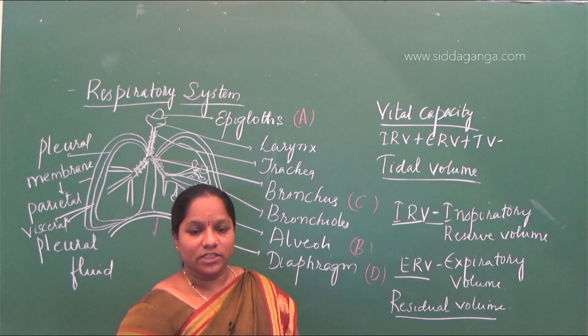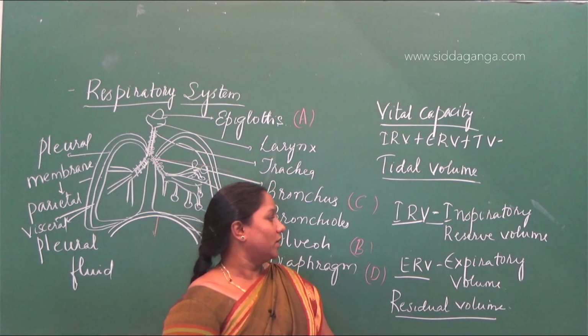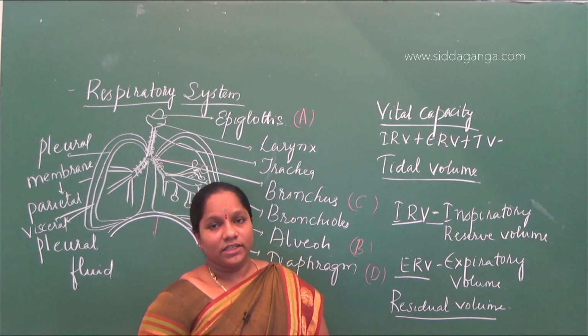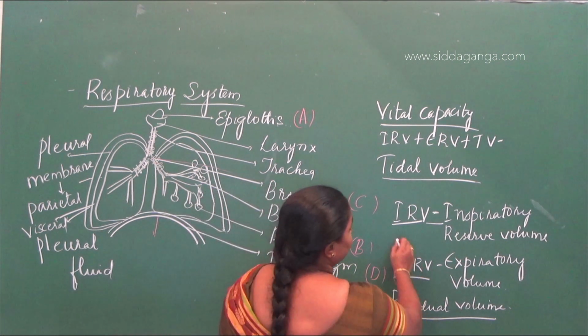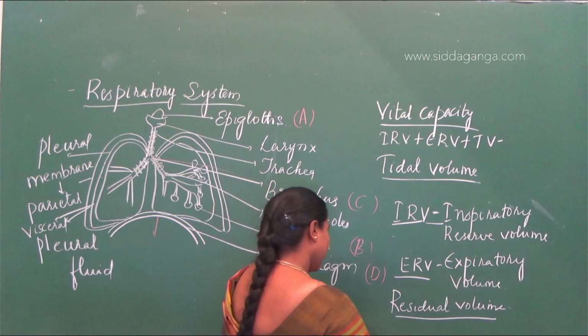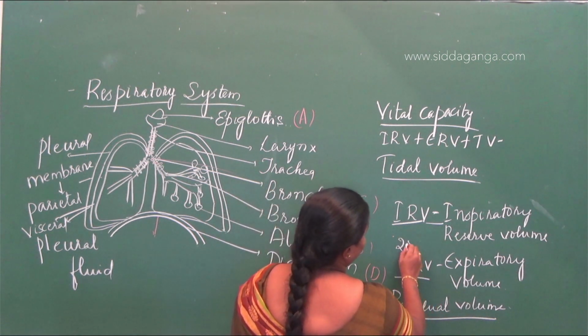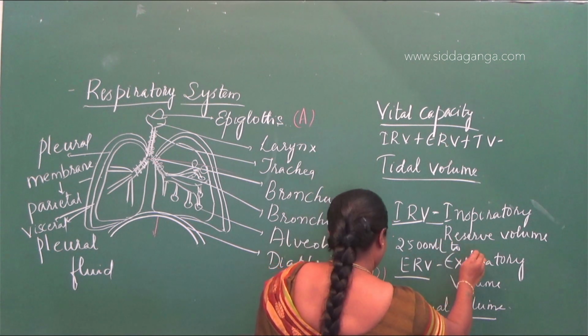After normal respiration, the volume of air that is forcefully inspired by normal human beings is called IRV. It is 2500 ml to 3000 ml.